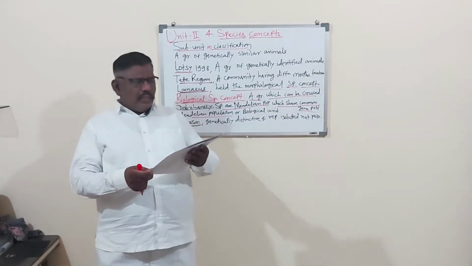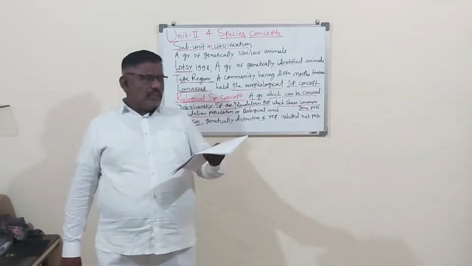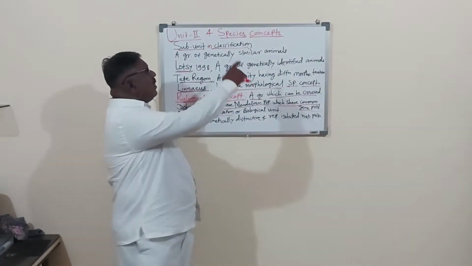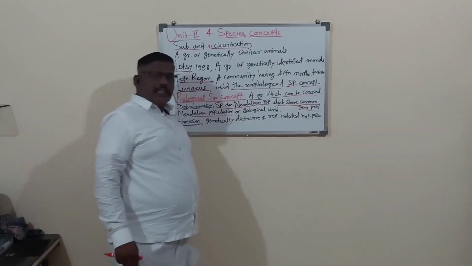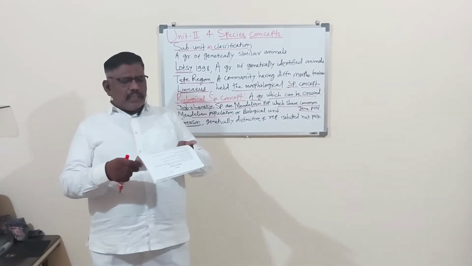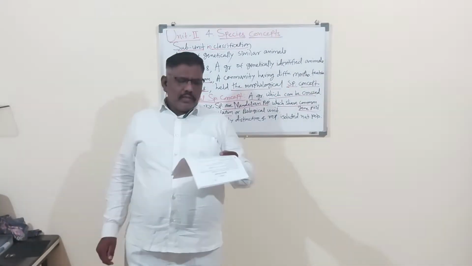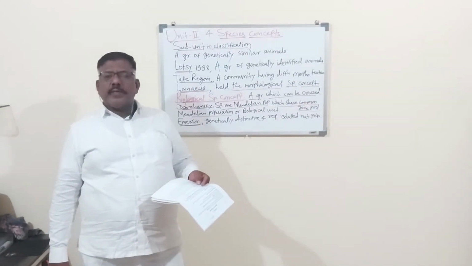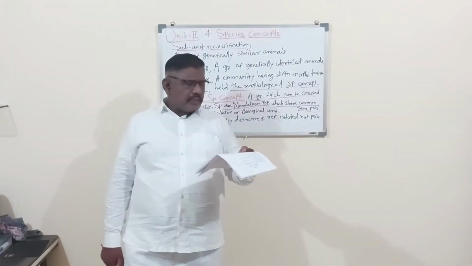Here there are advantages and limitations. Advantages means benefits of the study of species concepts, and limitations means limits. A species possesses identical genes but different morphological characters. This is the limitation.